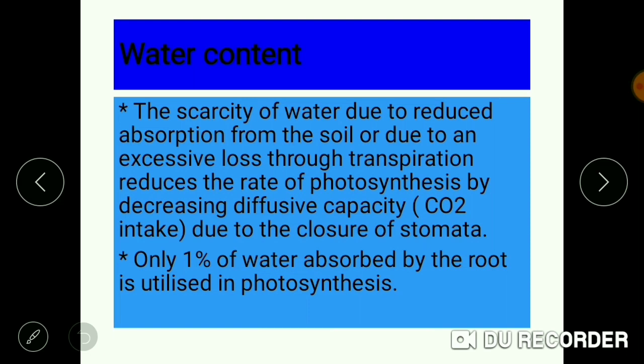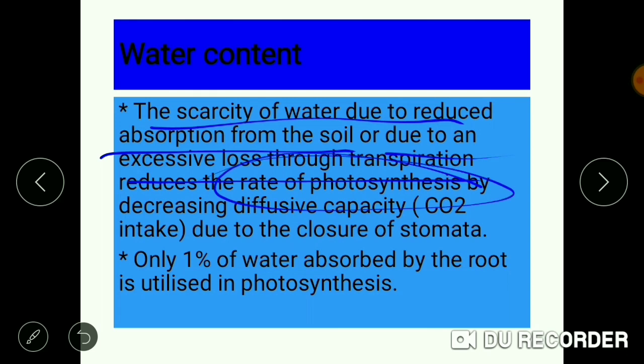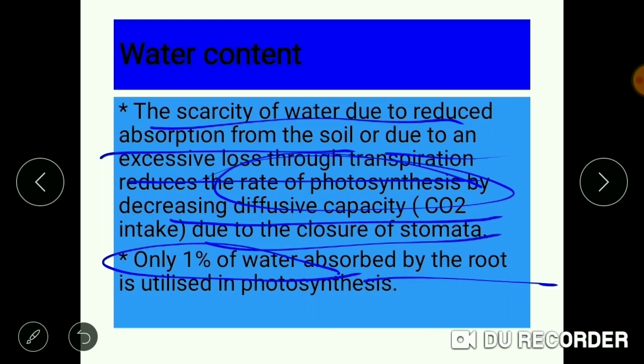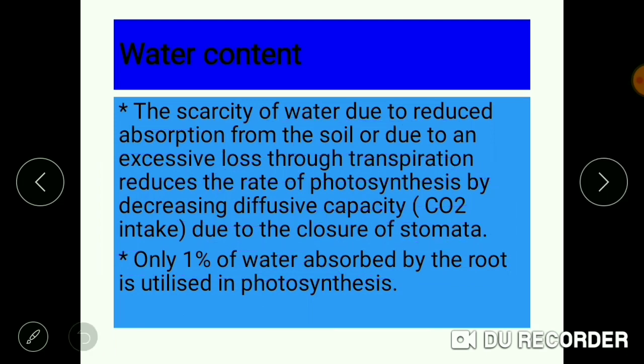Now we move on to another factor, water content. The scarcity of water due to reduced absorption from the soil or due to excessive loss through transpiration also reduces the rate of photosynthesis. It decreases the diffusive capacity, that means it decreases the CO2 intake, which occurs due to the closure of stomata. Only 1% of the water absorbed by the root is utilized in photosynthesis. So the scarcity of water will affect the rate of photosynthesis.